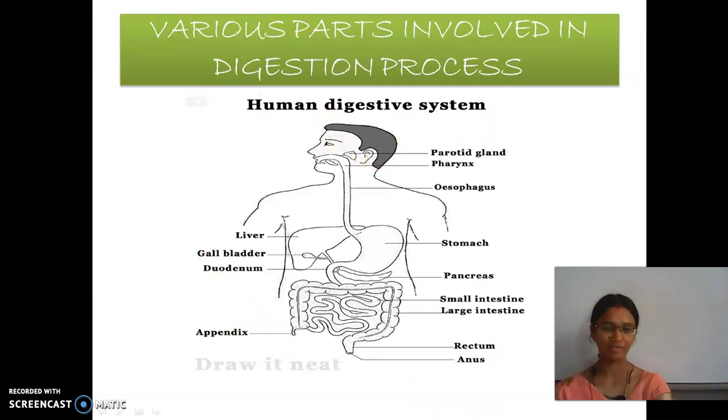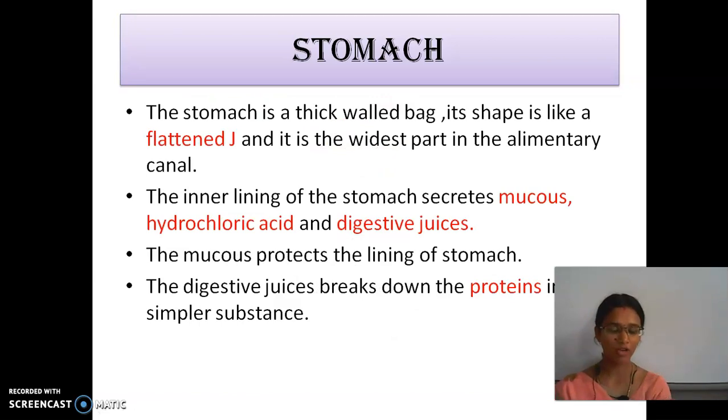In the last class we saw about the stomach, which is the widest part in the digestive system. It is a flattened J-like structure. It secretes mucus, hydrochloric acid and digestive juices, which help in the digestion of food.